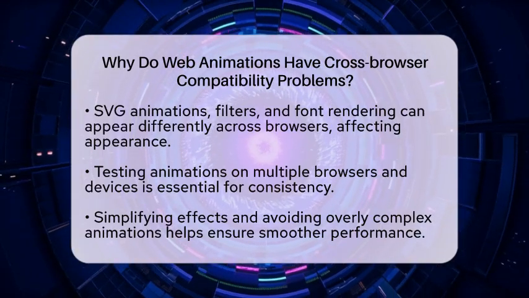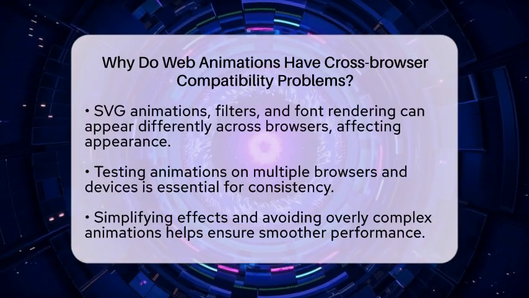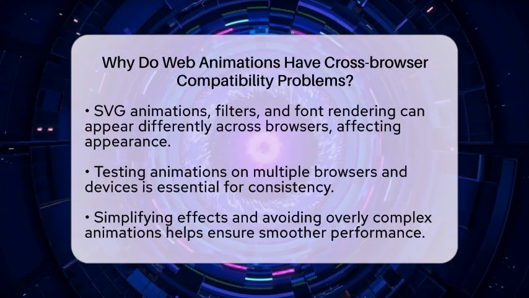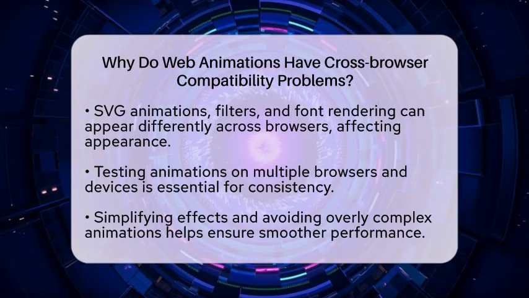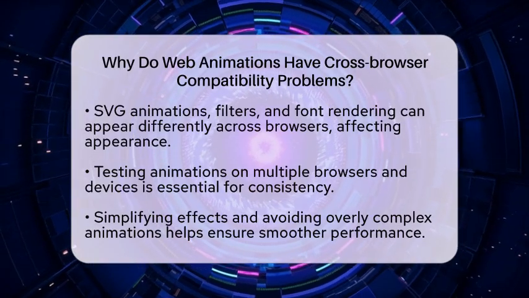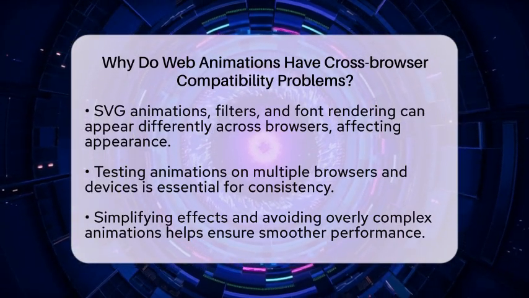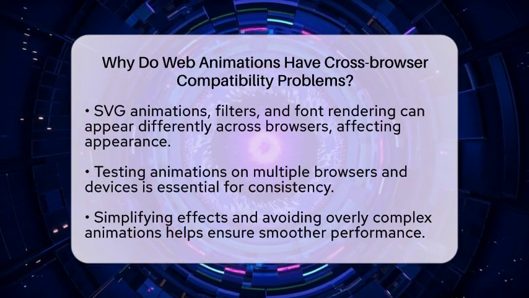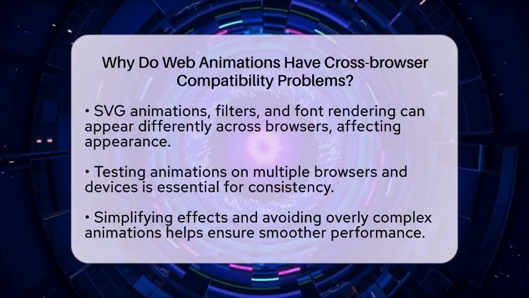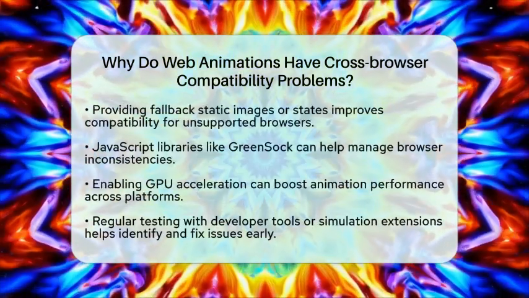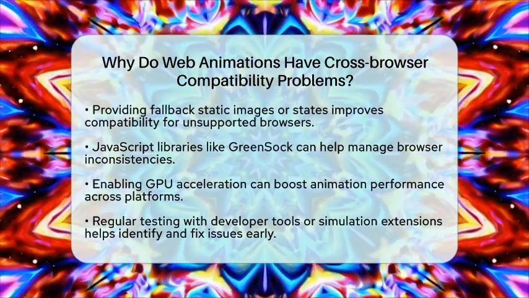To make animations more consistent, stick to simple effects like transform and opacity, which are supported widely and run smoothly. Avoid overly complex animations with many keyframes or simultaneous property changes. Providing fallback static images or states for browsers that lack support is also a good idea.